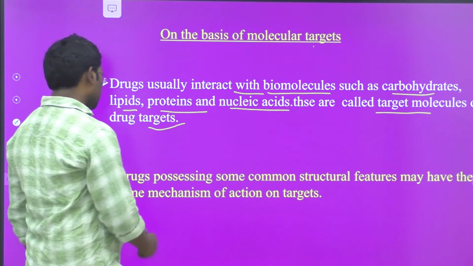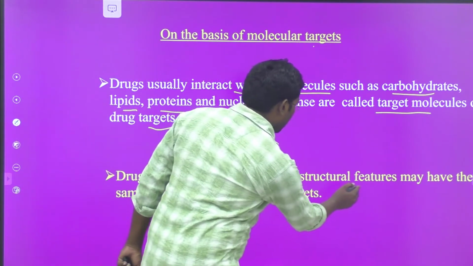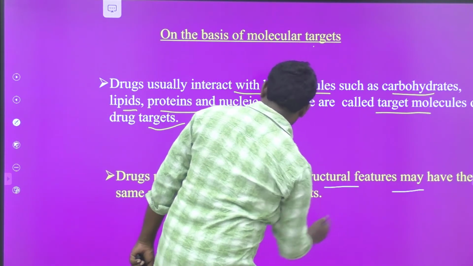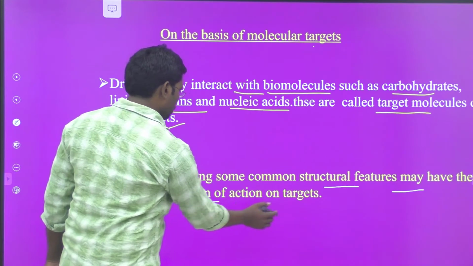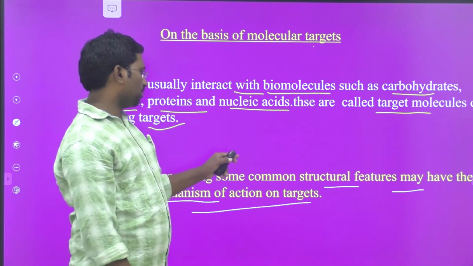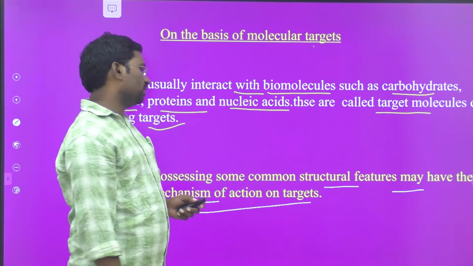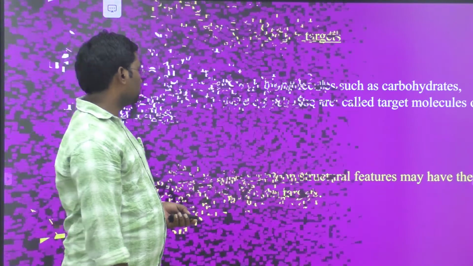Drugs possessing some common structural features may have the same mechanism of action on targets. Therefore, drugs possessing some common structural features may have the same mechanism of action on targets.